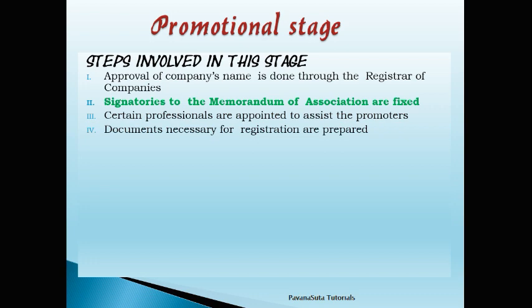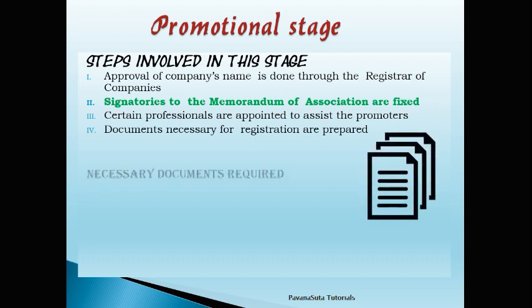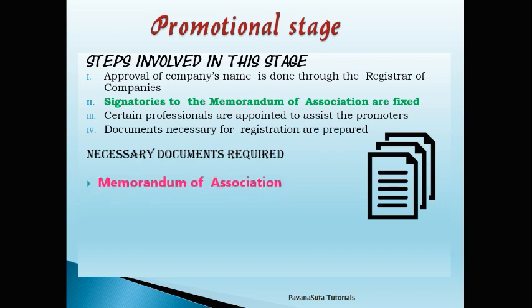After the first three steps are over, you have to prepare certain necessary documents for the incorporation of a company. That is, the first one is memorandum of association, second articles of association, agreement copy and statutory declaration copy.